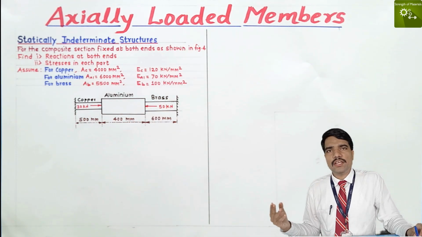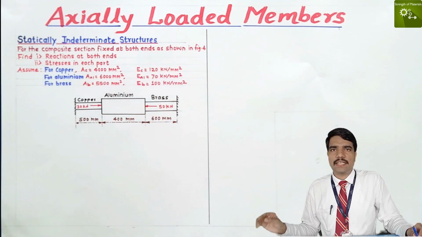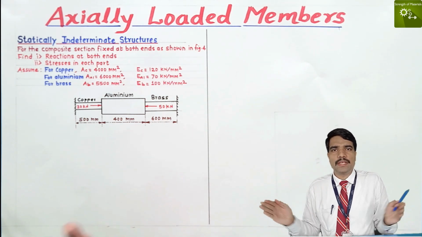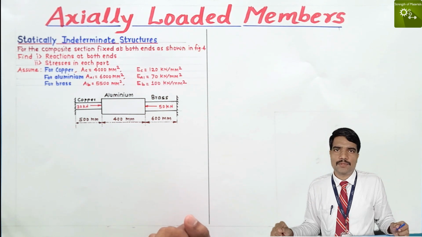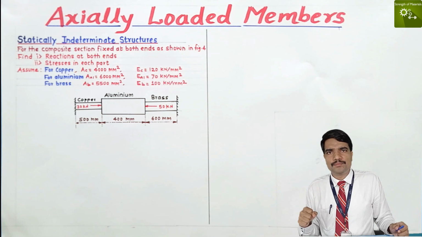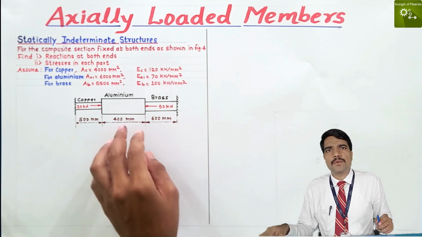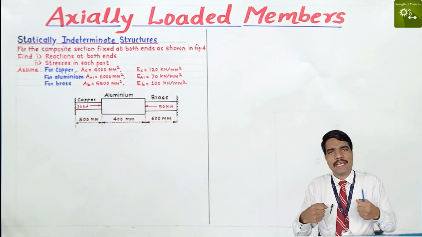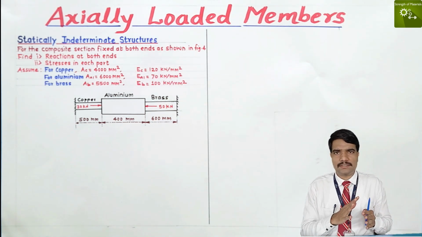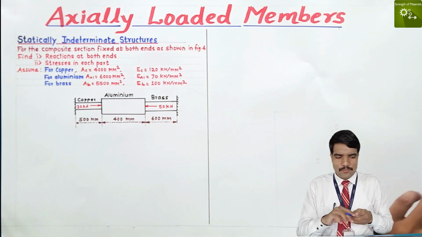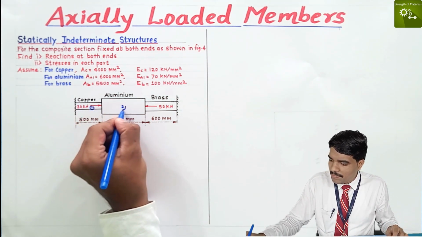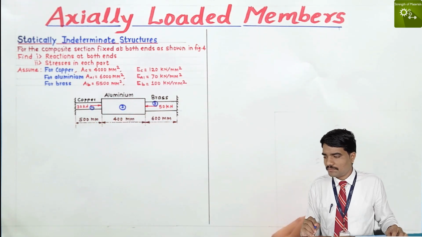The total elongation produced in this statically indeterminate structure is 0 because it is fixed at both ends. So first of all, we assume the internal forces produced in each member are pull type, tensile, and they are P1, P2 and P3 respectively. Consider this the first part, this the second part, this the third part.